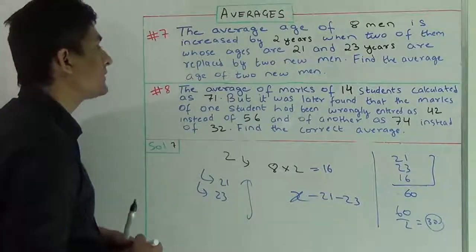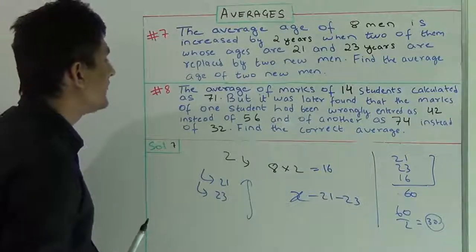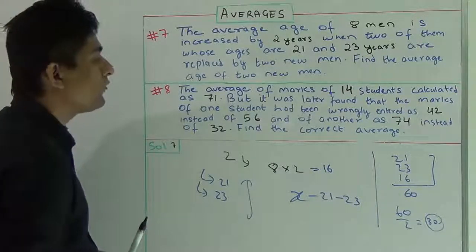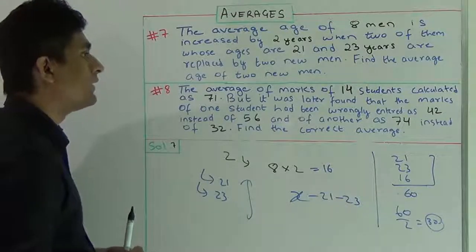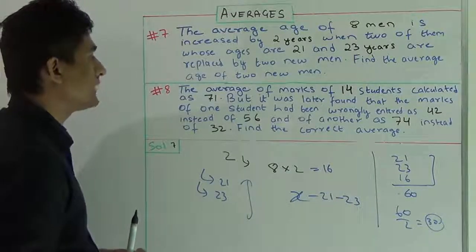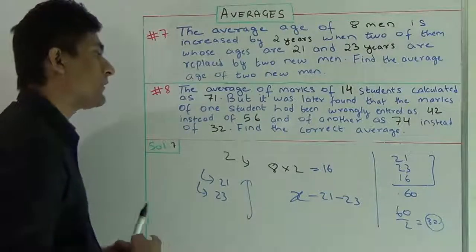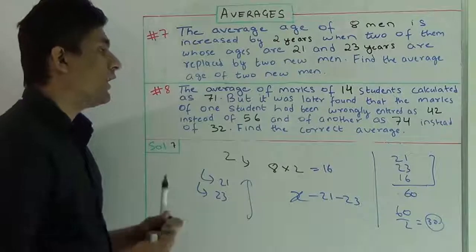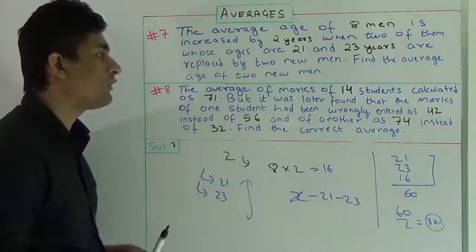Our next question is: the average marks of 14 students was calculated as 71, but it was later found that the mark of one student had been wrongly entered as 42 instead of 56, and of another as 74 instead of 32. Find the correct average. This is the practice question, and the answer of this question is available at the end of the video.